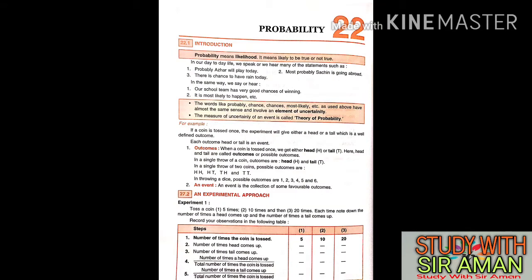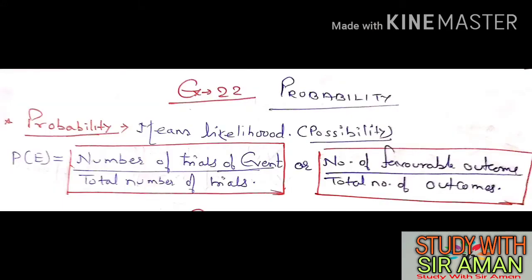We have derived one formula. Let us see the formula. I have written it below. P(E) means probability of event. How to find it? Number of trials of event divided by total number of trials. Or, the second formula, you can write number of favorable outcomes, which means what is asked in the question, divided by total number of outcomes. This formula I will explain with the help of exercise questions.